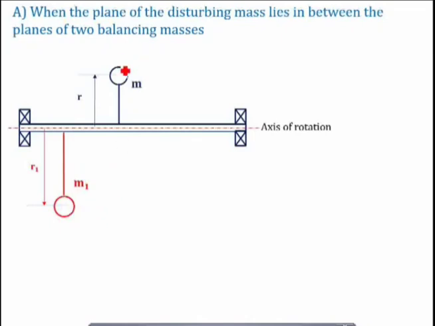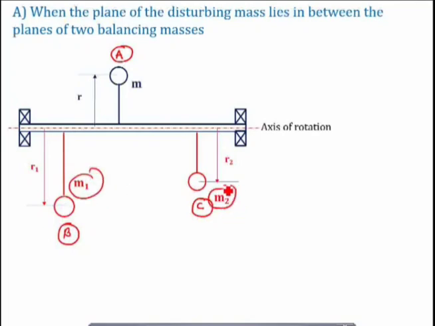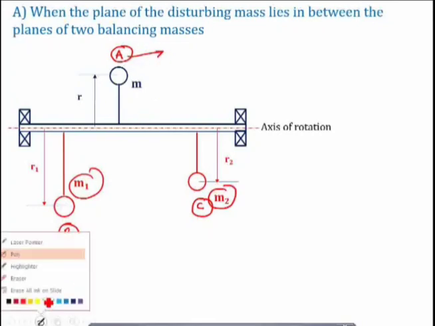Let us say this plane is the A plane. This is another plane, let me call it the B plane, and this is a third plane, called the C plane. Now M1 and M2 are the two different balancing masses placed in two different planes, away from the plane of the disturbing mass. Try to understand this.